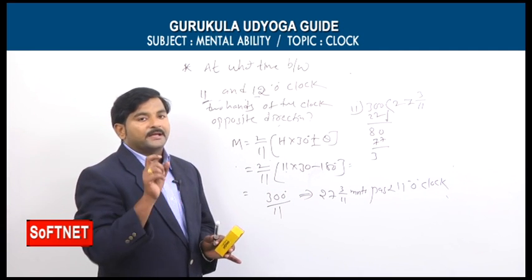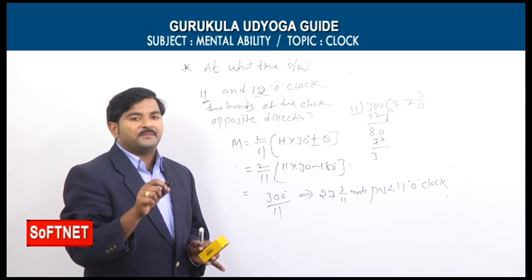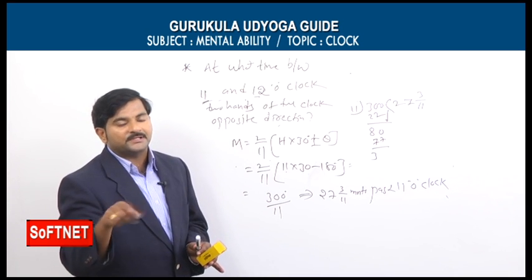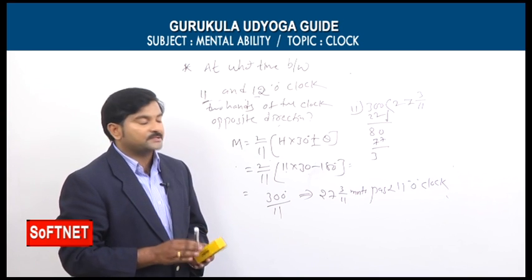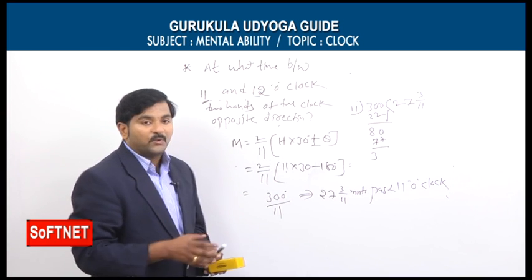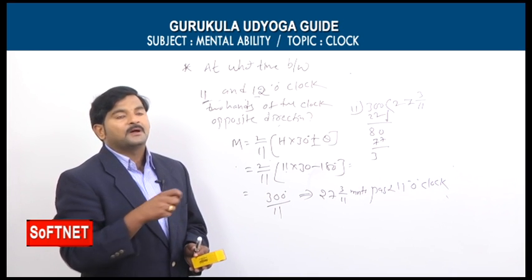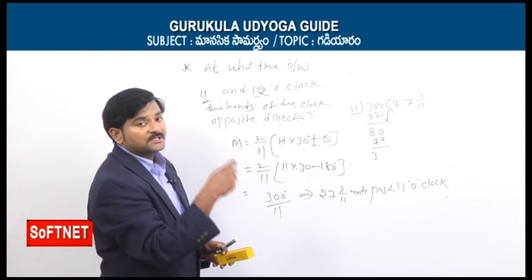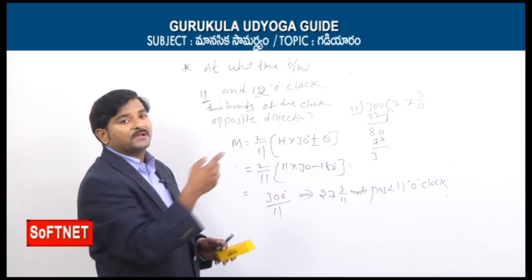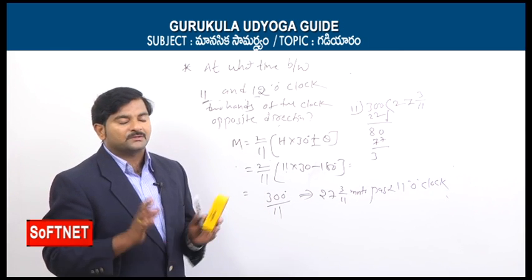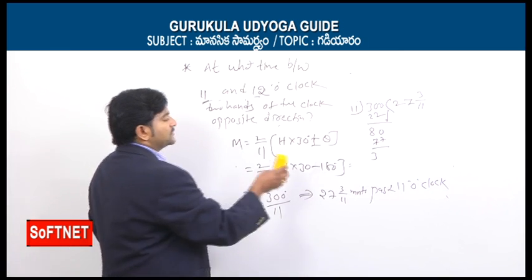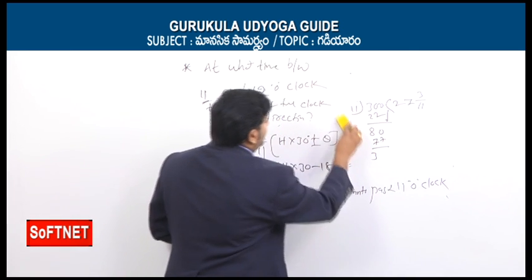Only 2 things. In type 1, coincide: whether he mentioned coincide or 0 degrees, you need to take theta is equal to simply 0. Whether it is opposite direction or 180, simply you have to take theta is equal to, it depends. If it is from 12 to 6, plus 180; if it is from 6 to 12, it could be minus 180. So think positively, definitely you can have a good command on this subject.